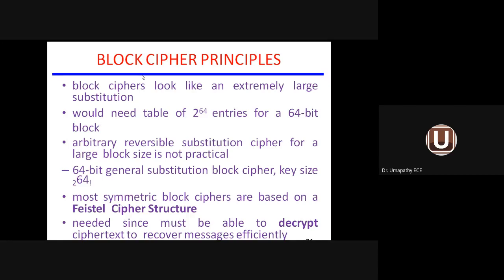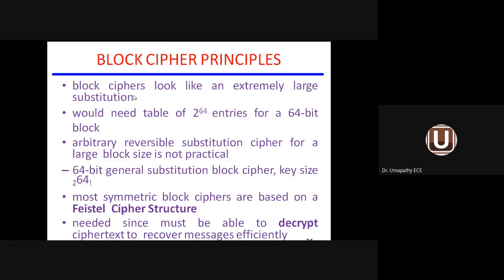Principles of block cipher. I was telling the meaning of cipher. Cipher means algorithm. Cipher text means transformed message. Plain text means original message. Block cipher means an algorithm which transforms the message in terms of blocks and then applies the key to convert to cipher text. That is why it is called block cipher. We are going to see the various principles of block cipher.